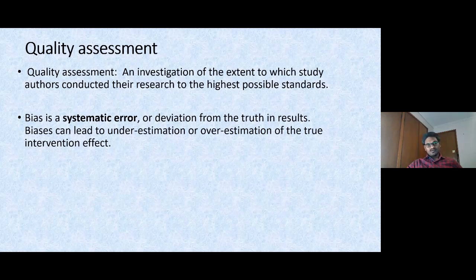There are also some checklists available to address reporting quality: the PRISMA checklist, MOOSE, STROBE, and CONSORT. These checklists have been there to address the reporting quality of included studies.